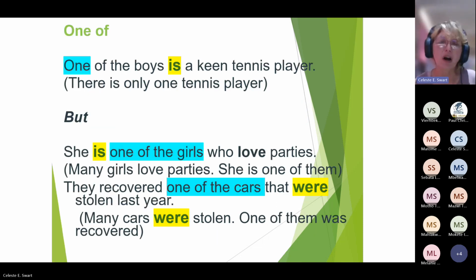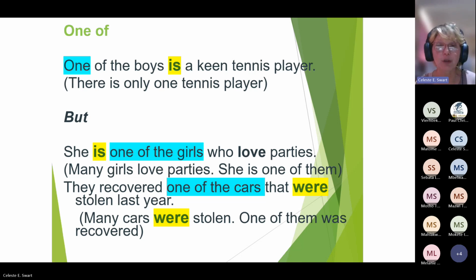When we think of "one of," it can get quite tricky. One of the boys is, because we're thinking of only one tennis player. He's a keen tennis player. One of the boys is a keen tennis player. So not all the boys, only one of them is.